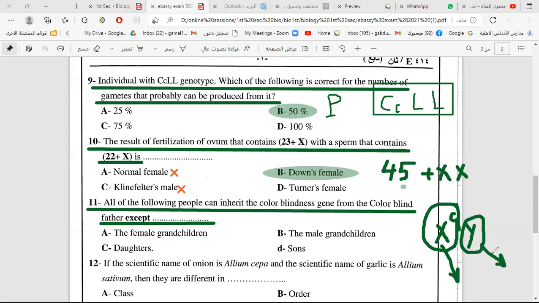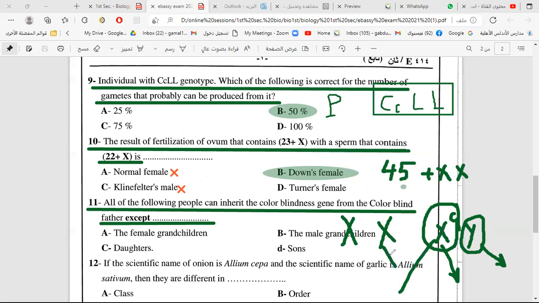Does it go to the male or to the female? To the son or to the daughter? You will have 2X here, and here we have X and Y.